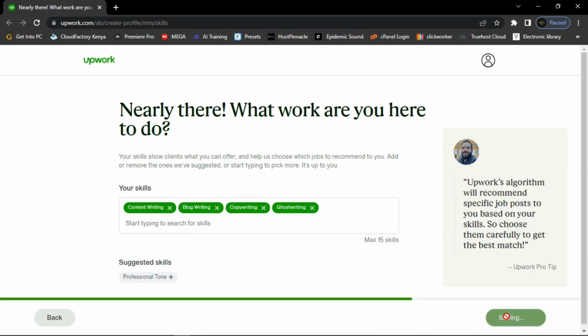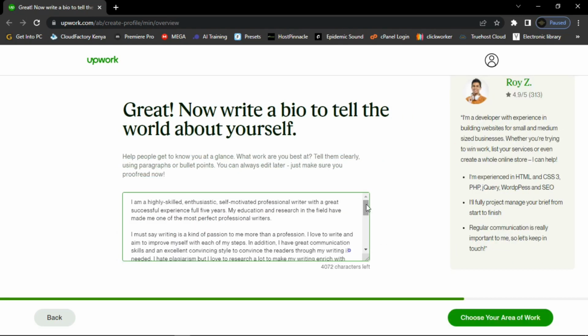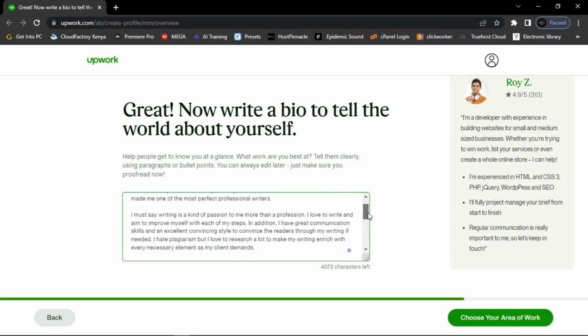Click on this button here, and guys, let's read this sample. You can see, "I'm a highly skilled, enthusiastic, self-motivated professional writer with a great successful experience for 5 years. My education and research in the field have made me one of the most perfect professional writers. I must say, writing is a kind of passion to me more than a profession. I love to write and aim to improve myself with each of my steps.